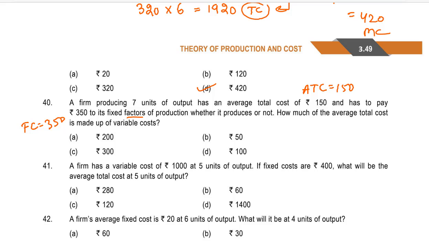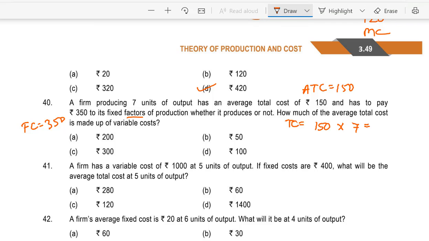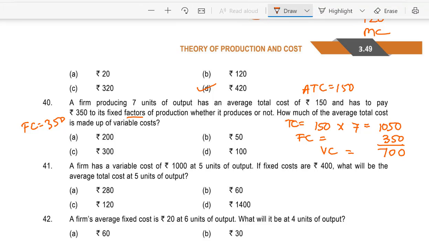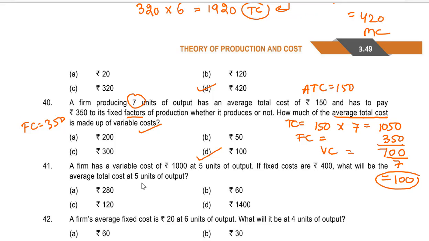Just see it over here. If I calculate total cost, this will be 150 multiplied by 7 equal to 1050. Now from this 1050, the fixed cost consists of 350. If you deduct, you will get a figure of 700. This is variable cost. Now we have to calculate average total cost made up of variable cost. So average is calculated dividing by 7. We'll get 100. So the answer is D. 40D. 100. Let's see question number 41.